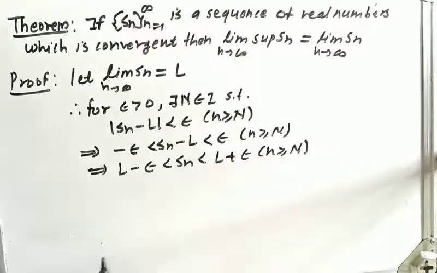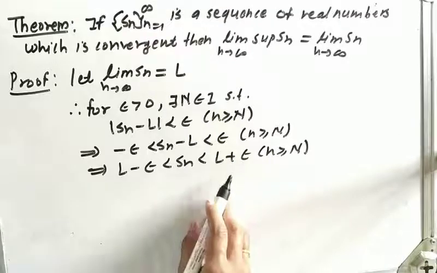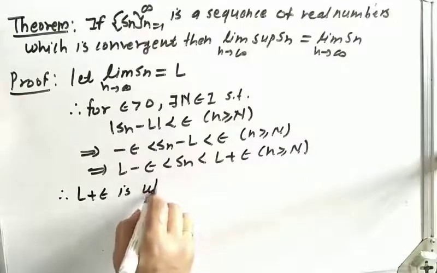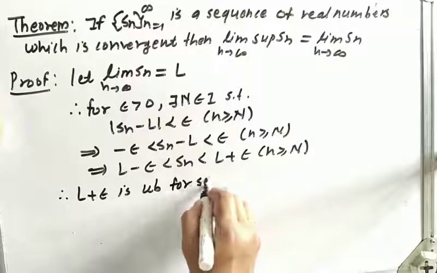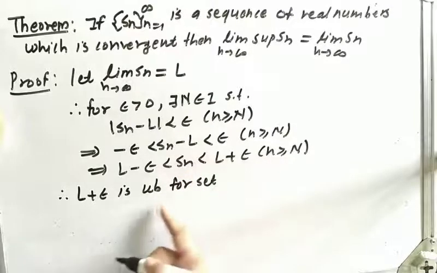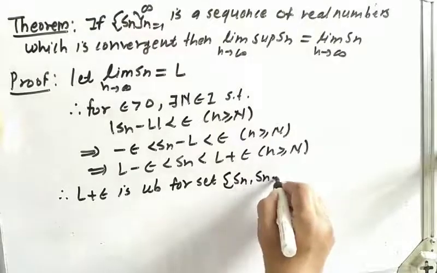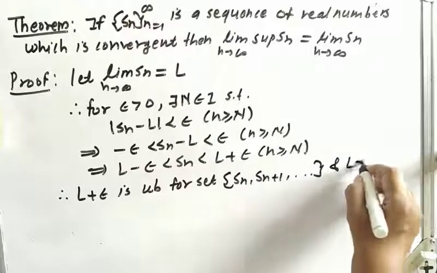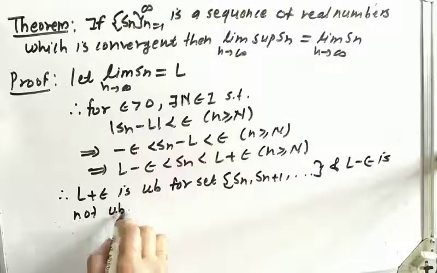From this we can say that L plus epsilon is an upper bound for the set Sn, n greater than or equal to capital N. So L plus epsilon is an upper bound for the set Sn plus 1, Sn plus 2, and so on, and L minus epsilon is not an upper bound.